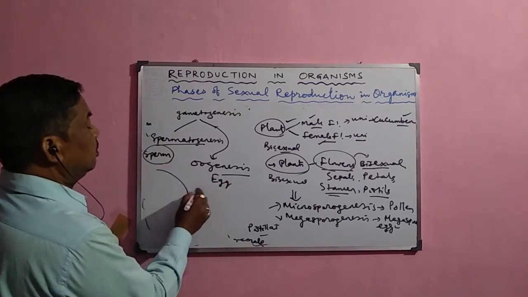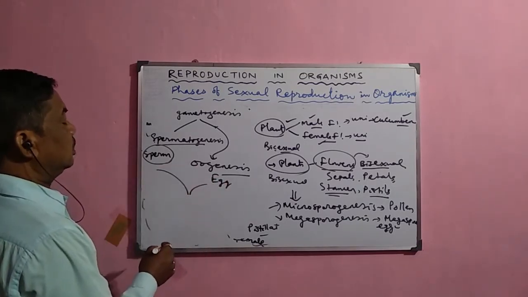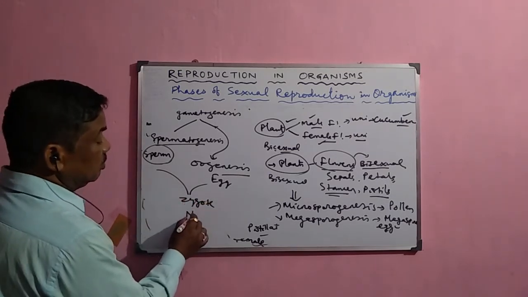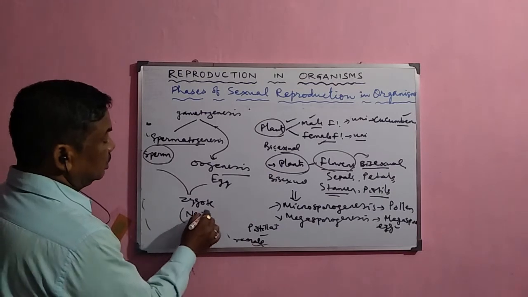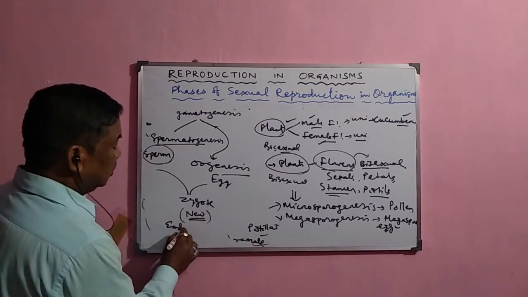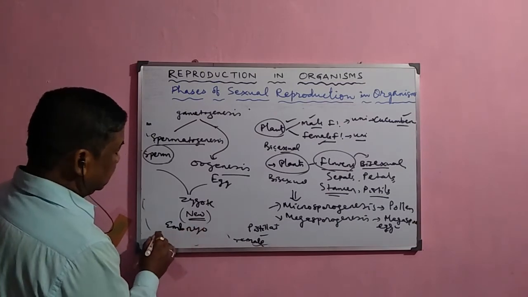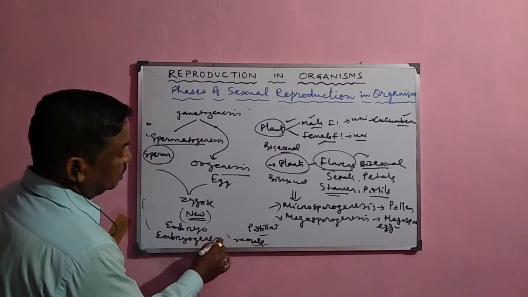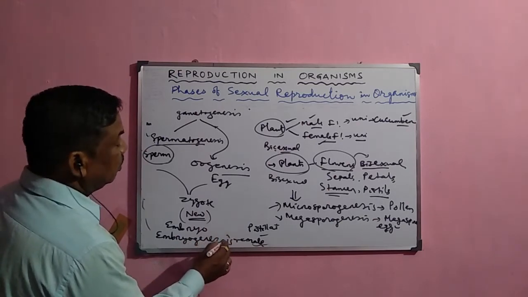The male and female gametes fuse together to form the zygote, and from the zygote the new organism develops, starting from the embryo. This development of the embryo is called embryogenesis, and it occurs after fertilization.